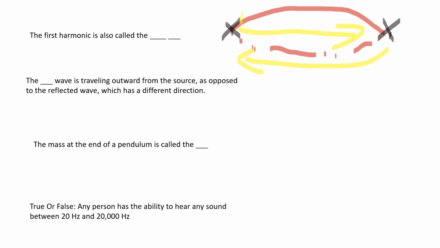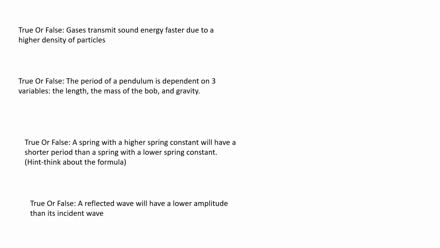Now we'll get to some true or false concept questions. Any person has the ability to hear any sound between 20 hertz and 20,000 hertz. That is decidedly false, because it's not just the frequency that determines what you can hear. It's also the intensity or the energy. Just because it's in our hearing range doesn't necessarily mean you hear it. It has to be loud enough or have high enough intensity.